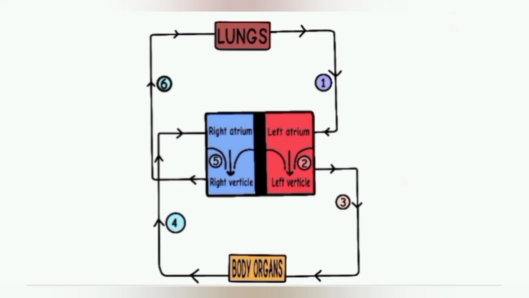When the right ventricle contracts, the deoxygenated blood is pumped into the lungs through the pulmonary artery. In the lungs, deoxygenated blood releases its carbon dioxide and absorbs fresh oxygen from air. So the blood becomes oxygenated again. This oxygenated blood is again sent to the left atrium of the heart by the pulmonary vein for circulation in the body. This whole process is repeated continuously.